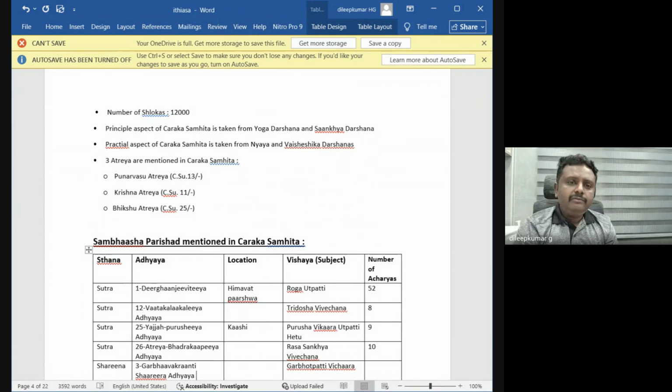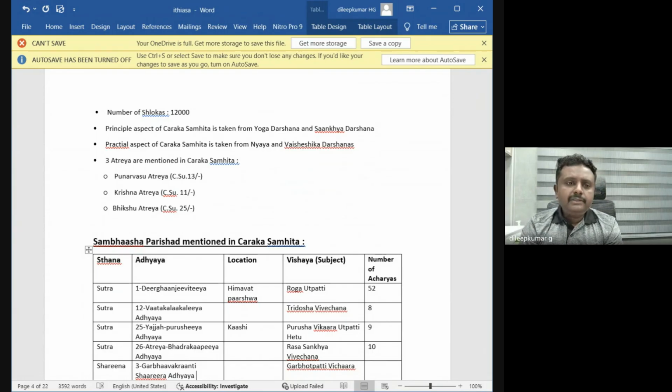The practical aspect of Charaka Samhita is taken from Nyaya and Vaisheshika. So it is very clear that Charaka is influenced by these Darshanas: Sankhya, Nyaya, Vaisheshika, and Bauddha. He incorporated some good shlokas and concepts from these darshanas into his Samhita.